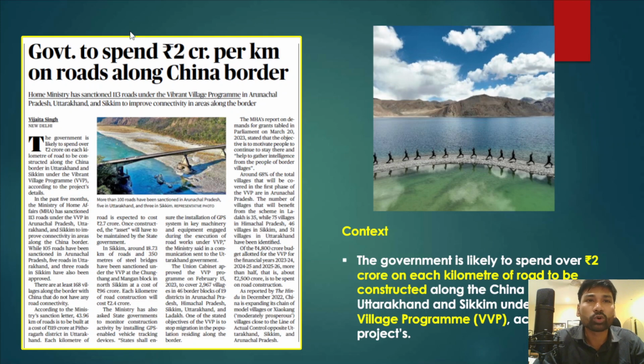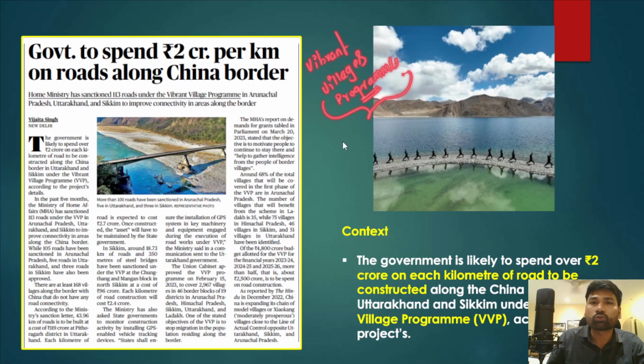Now the next important article is with respect to the Vibrant Villages program. This program was launched by the Union Home Ministry. It specially focuses on the border villages across the line of actual control, that is, the border between India and China.